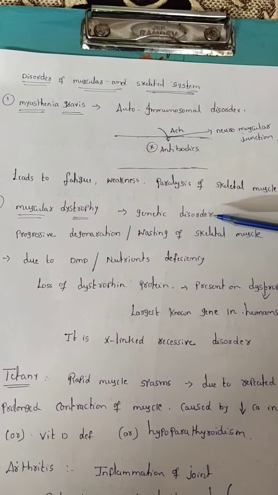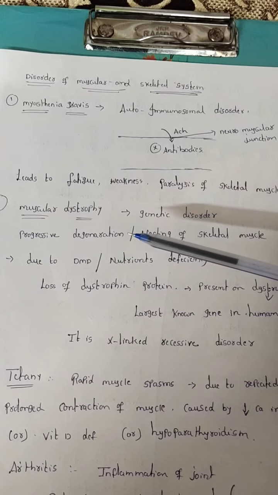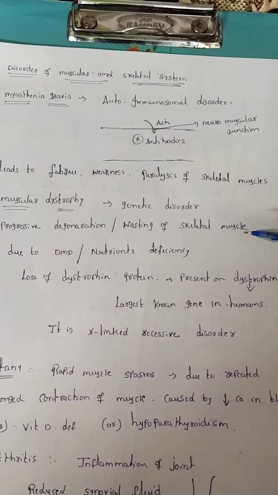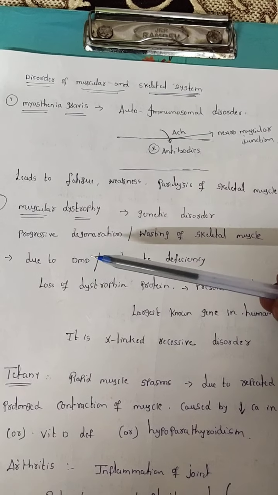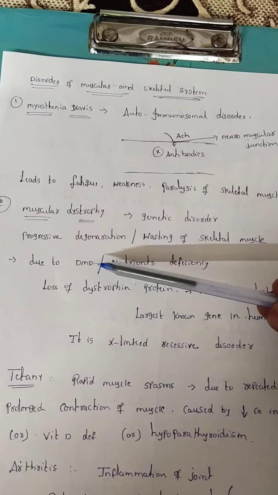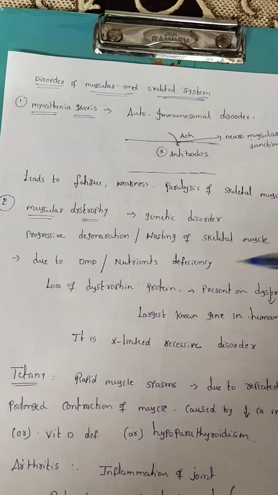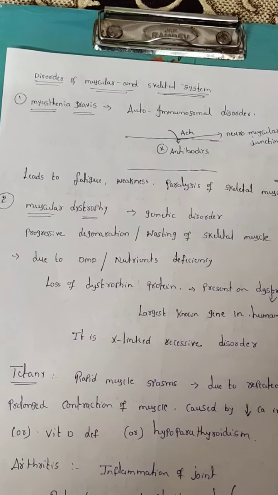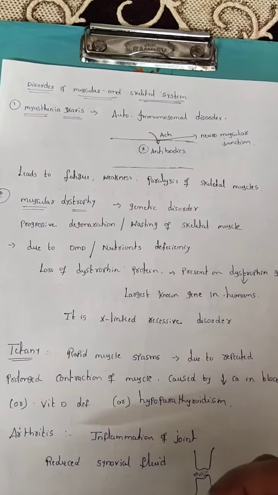Muscular dystrophy is a genetic disorder, a progressive degeneration or weakening of the skeletal muscles, due to Duchenne muscular dystrophy, not due to nutrient deficiency. DMD indicates loss of dystrophin protein.